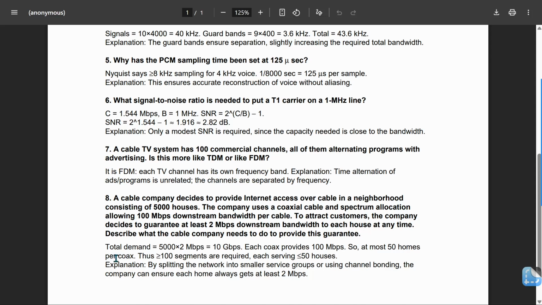So the answer: total demand is equal to 5000 into 2 Mbps, which is equal to 10 Gbps. Each coax provides 100 Mbps. So at most 50 houses per coax. Thus, greater than or equal to 100 segments are required, each serving less than or equal to 50 houses. Explanation: by splitting the network into smaller service groups or using channel bonding, the company can ensure each home always gets at least 2 Mbps.